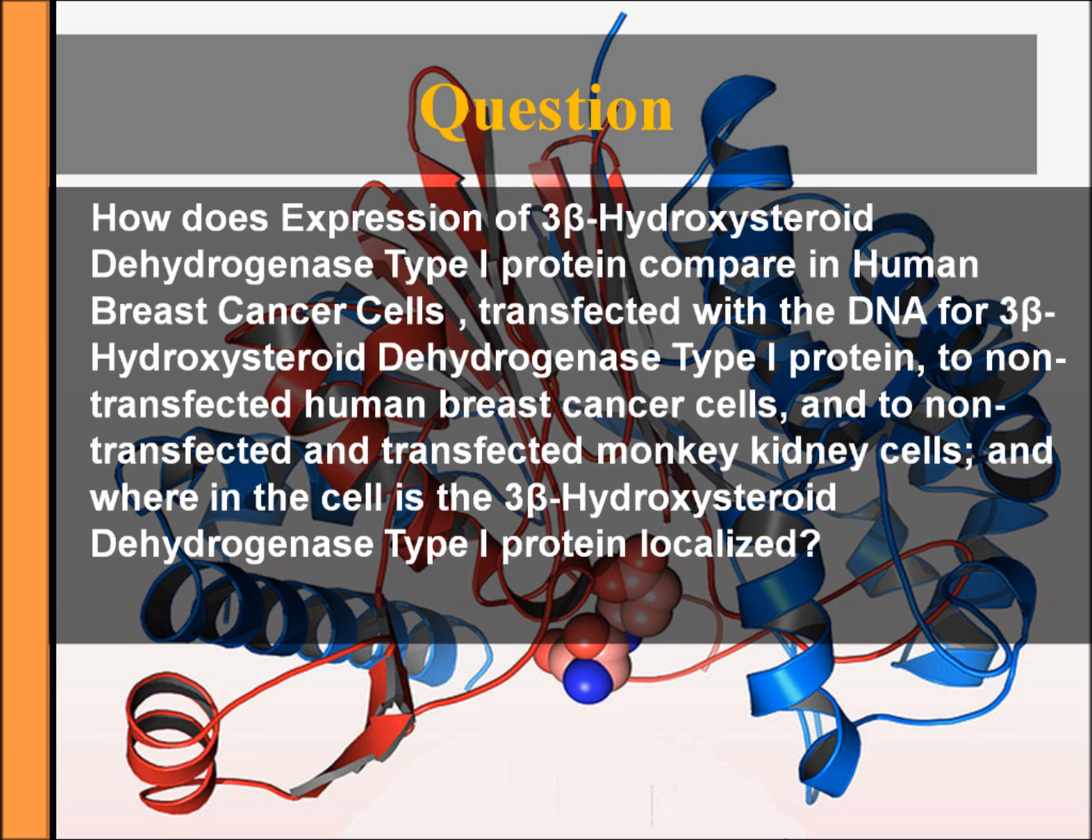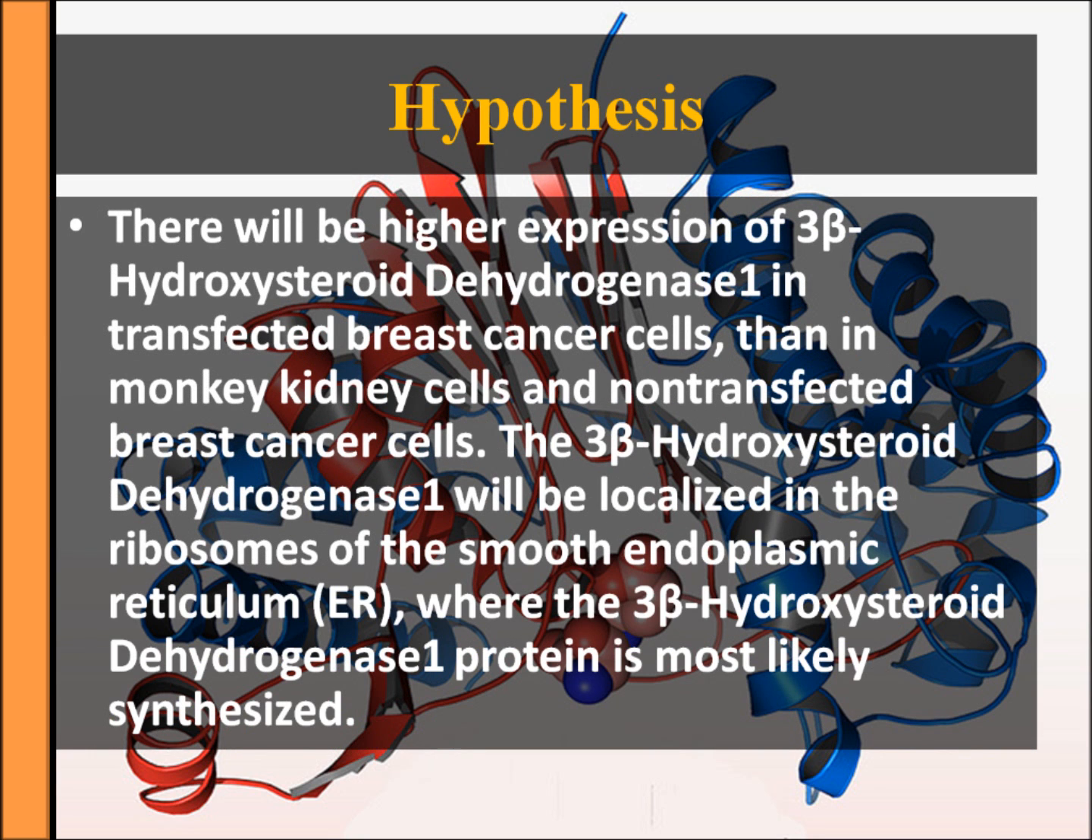In this project, I tried to compare the expression of this protein in human breast cancer cells transfected with the DNA for this protein as opposed to non-transfected breast cancer cells and monkey kidney cells. I also localized the protein and checked the complexes with which it's associated. I predicted that there would be much higher expression in the transfected breast cancer cells than the non-transfected, and that there would be very little to no expression in the monkey kidney cells, as per my research.